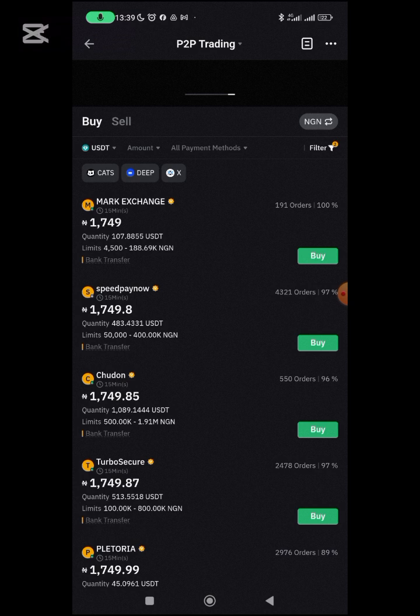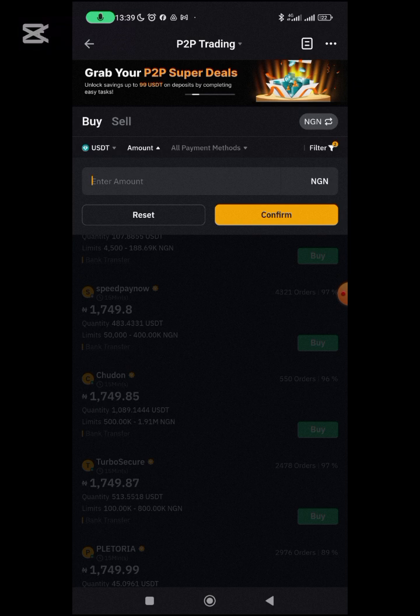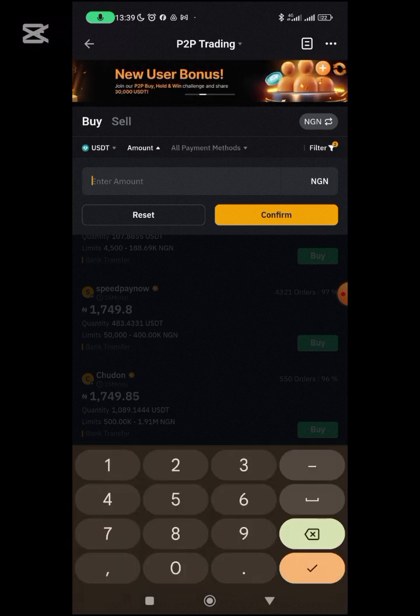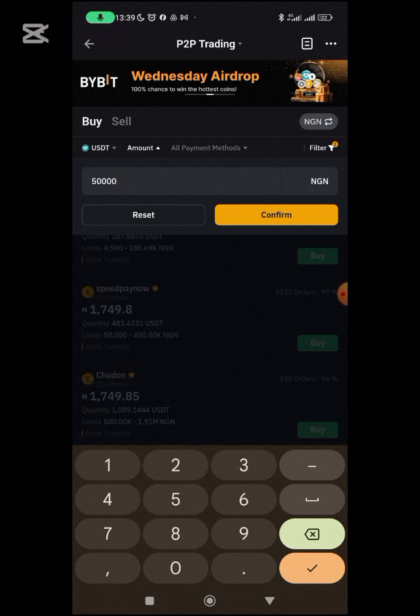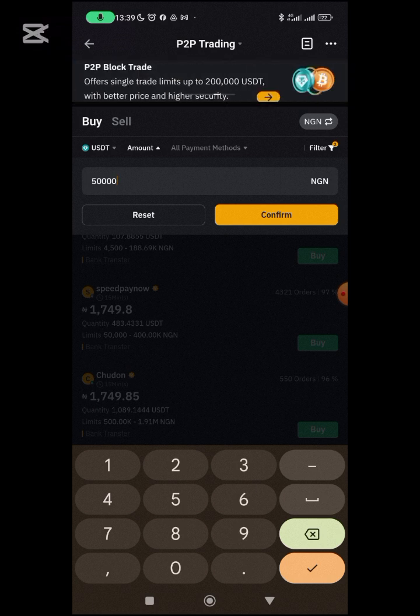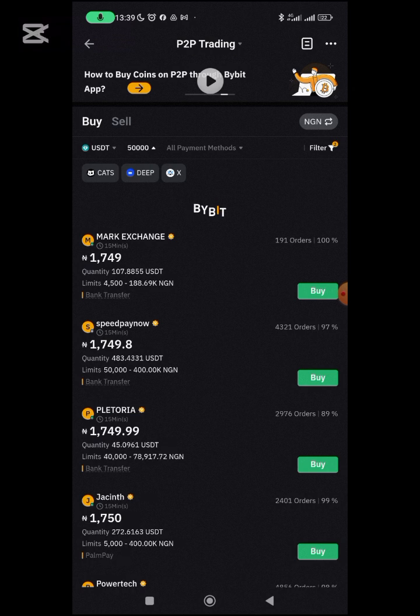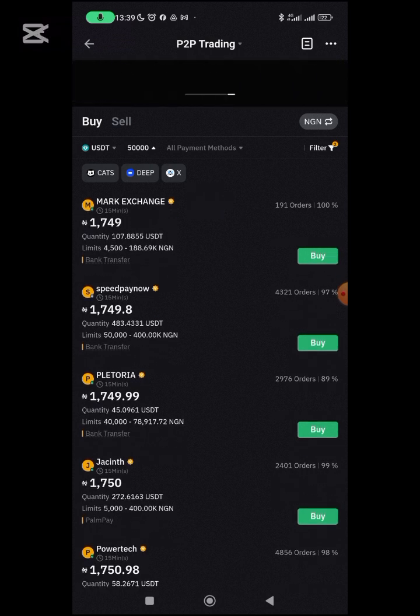So that being said, what's the amount we are looking to buy? I want to just use, let's say, 50,000 worth of USDT here. So let's say 50,000 is the lower limit, and the upper limit is above. So let's just use 50,000 here to initiate this transaction.